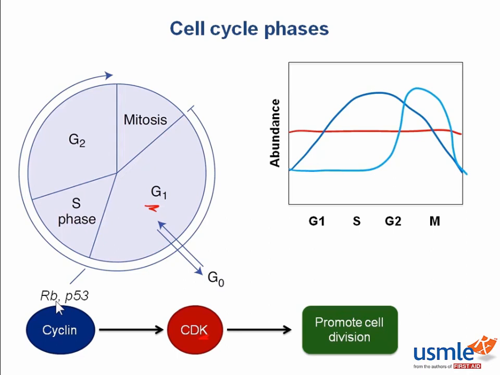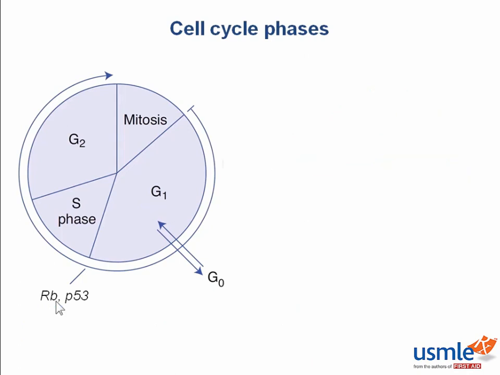One of the most important things is DNA damage. p53 is one of the most notorious genes for detecting and responding to DNA damage, which has earned it the nickname the guardian of the genome. If p53 notices something wrong with the DNA, it'll prevent the cell from dividing, thus preventing tumors from occurring.